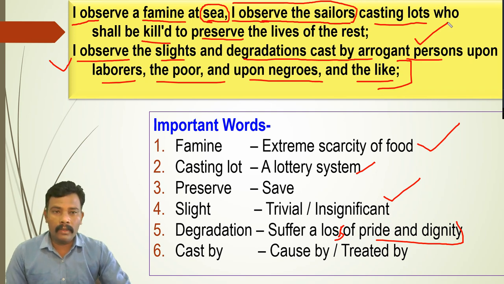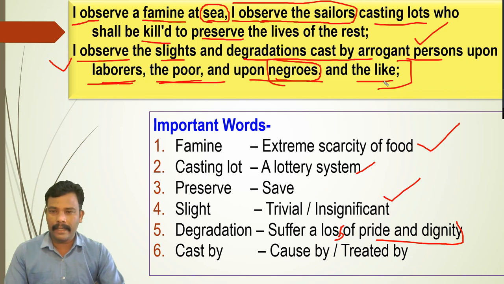So who are these arrogant persons? You can put this in context and understand that these arrogant persons are using these laborers, workers, then poor people, then Negroes. So Negroes are just the representatives of all the people who are poor, and the like.